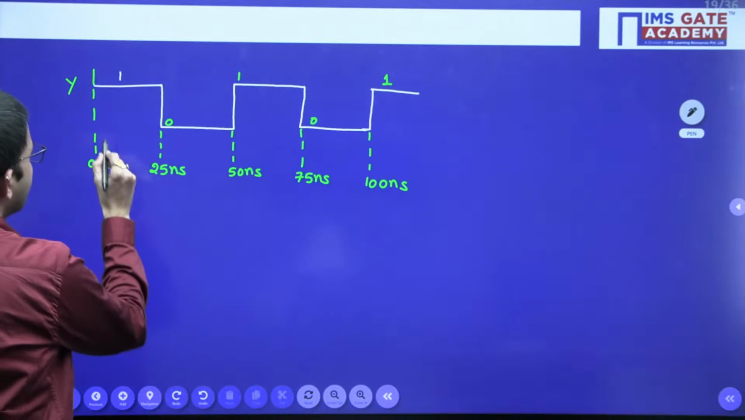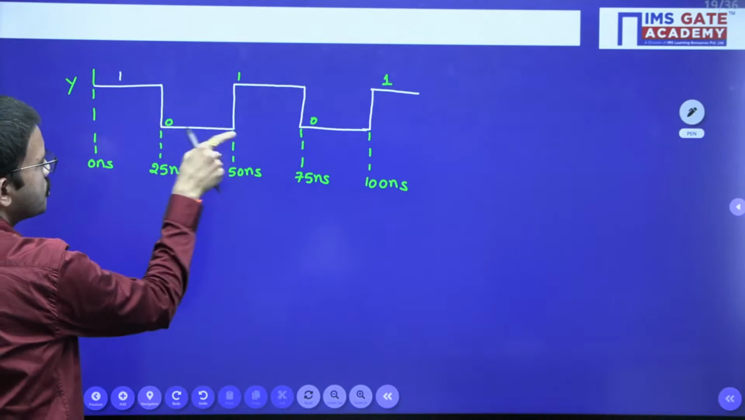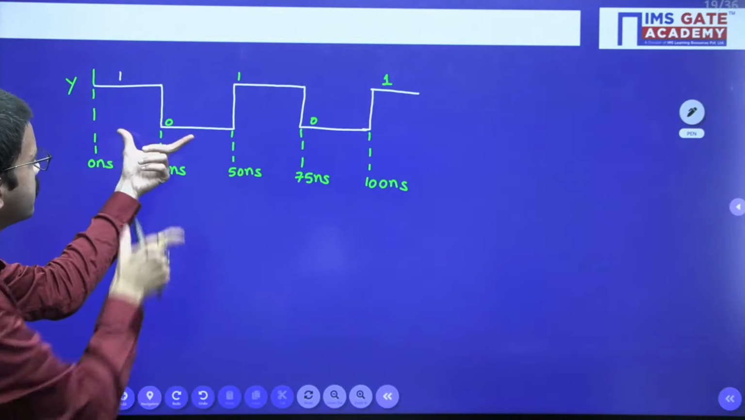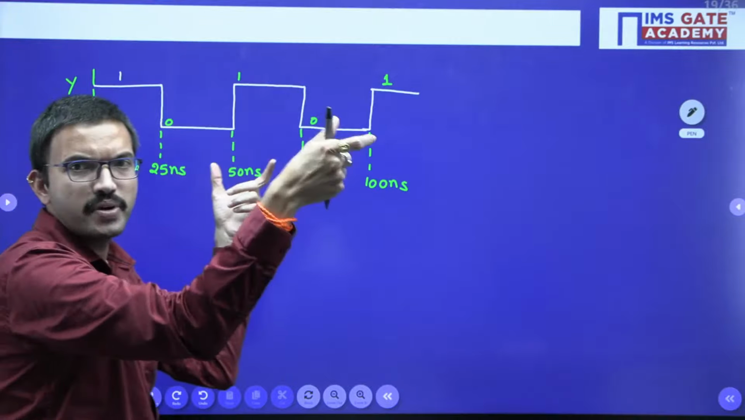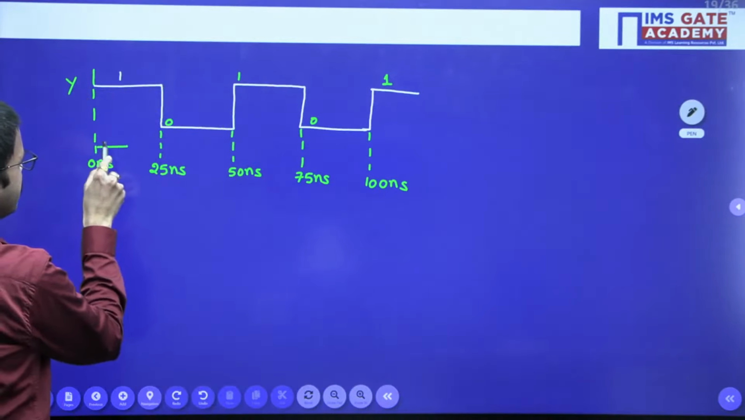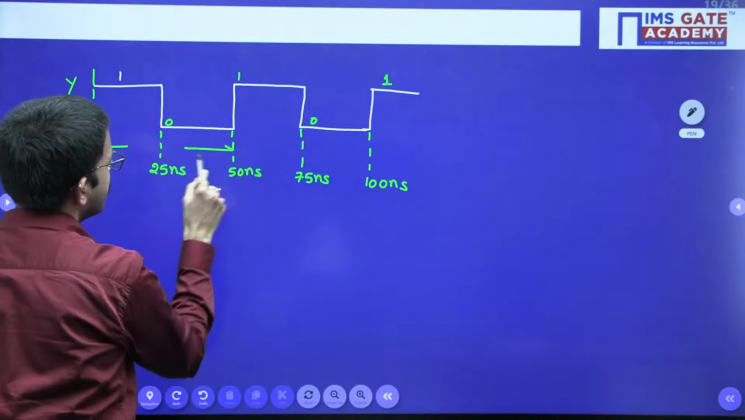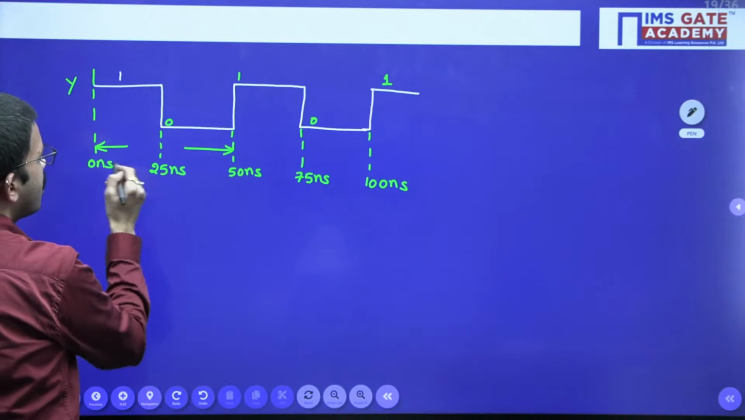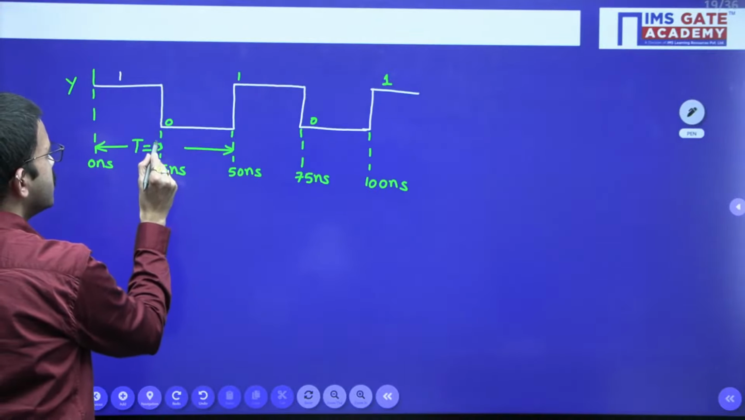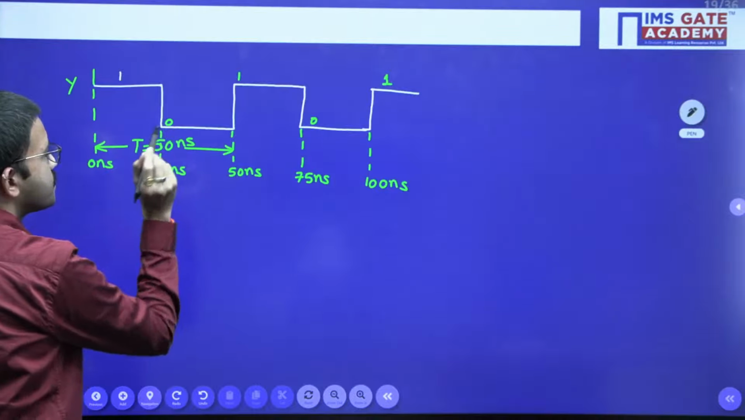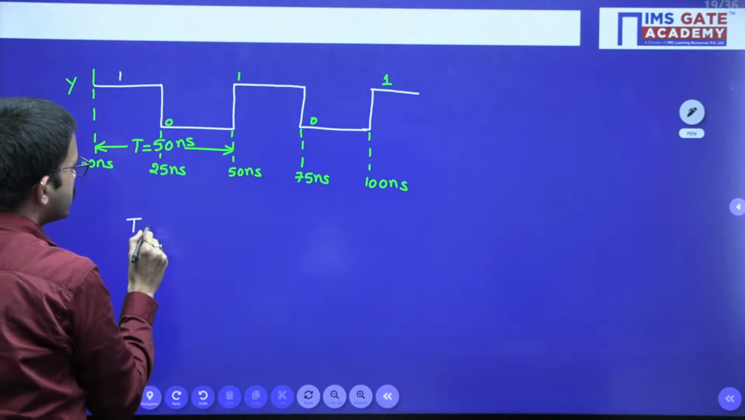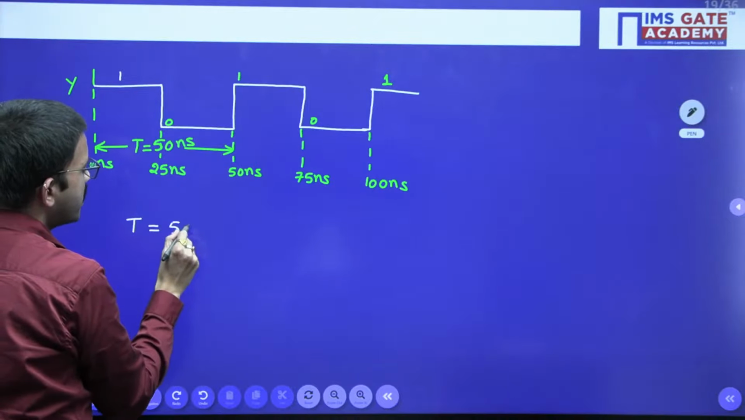You can observe the pattern 1, 0, this particular pattern only getting repeated. So whenever any pattern of a waveform gets repeated, then we call it a periodic waveform. Then that particular pattern's period we will calculate. So here together how much duration do we have? 50 nanoseconds. So here T is nothing but 50 nanoseconds. Regarding the output waveform Y, you got the time period as 50 nanosecond.